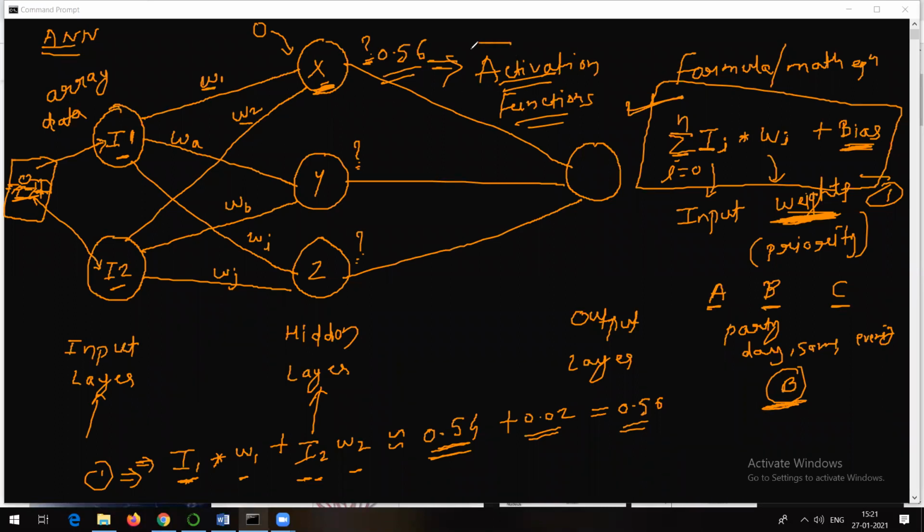But see, till this point, I hope everyone is clear. Whatever the output, similarly here also you will get some output, similarly here also you will get output. And all those outputs we are going to pass to an activation function, for example the sigmoid function, tanh function, right? There are a number of activation functions available which we make use of in deep learning or neural networks. Till this point, any difficulty?